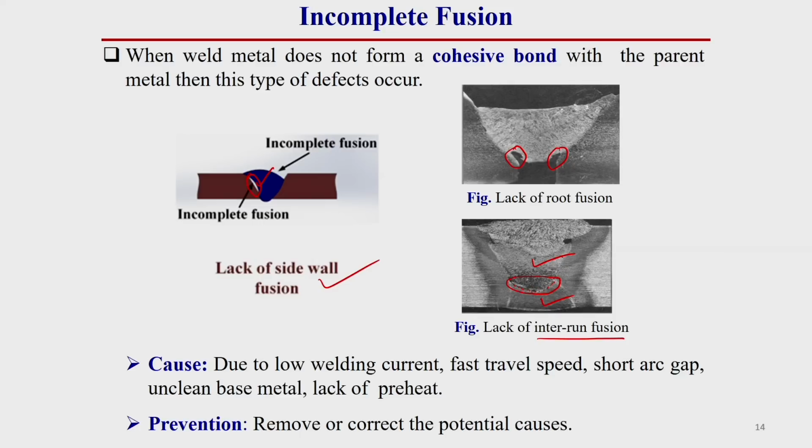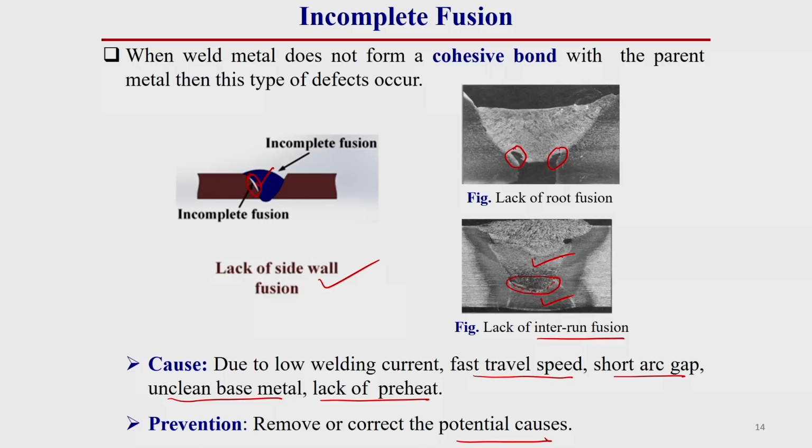The main causes of this are low welding current, fast travel speed, short arc length, unclean base material and lack of preheat. So, these are the main reasons for this type of weld defect. We can prevent this by removing or correcting the potential causes.